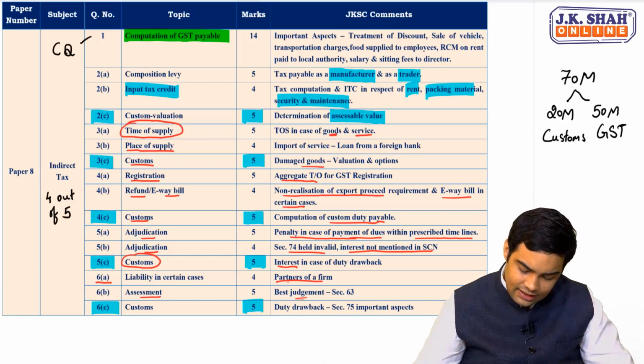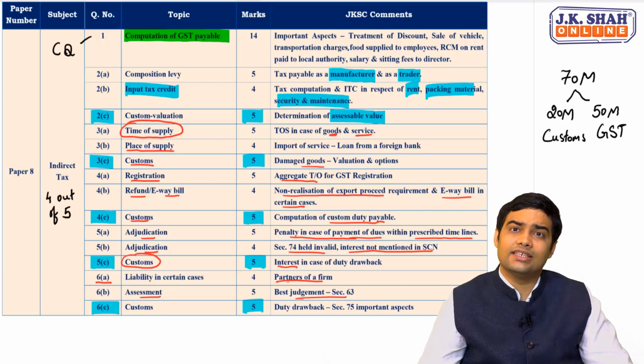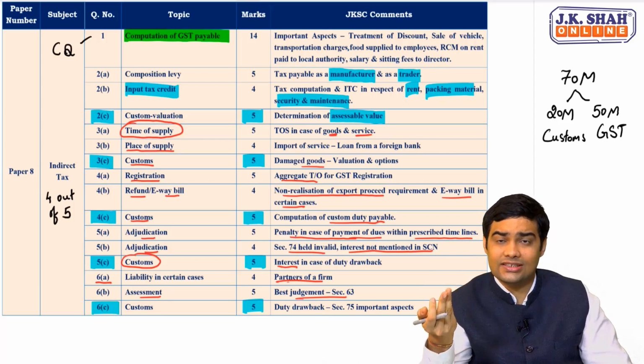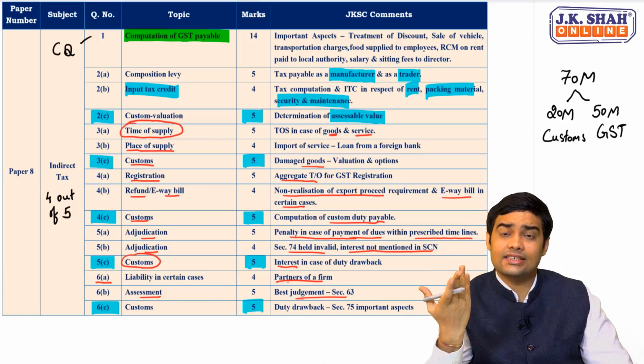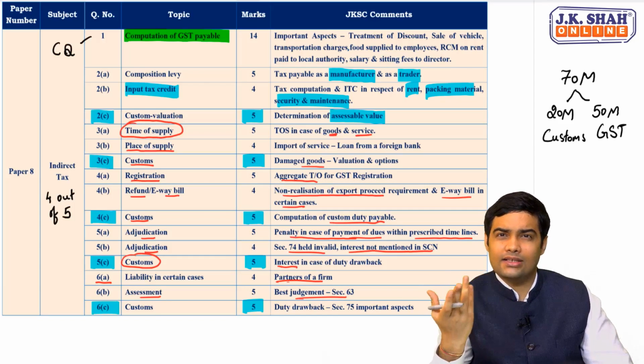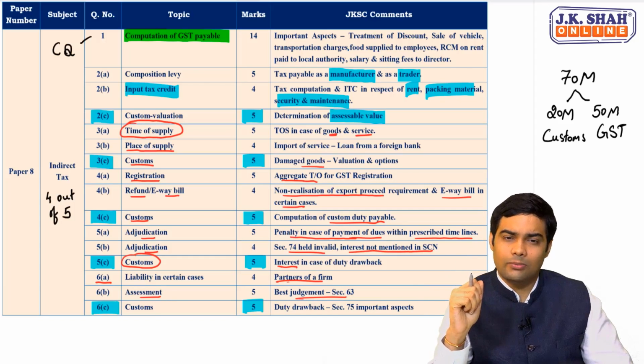Assessment related, again a direct question, bench judgment, section 63 for an unregistered person who was liable to register, or a person whose registration is cancelled suo motu by officer. What would be the timelines? All this is what you were required to mention.